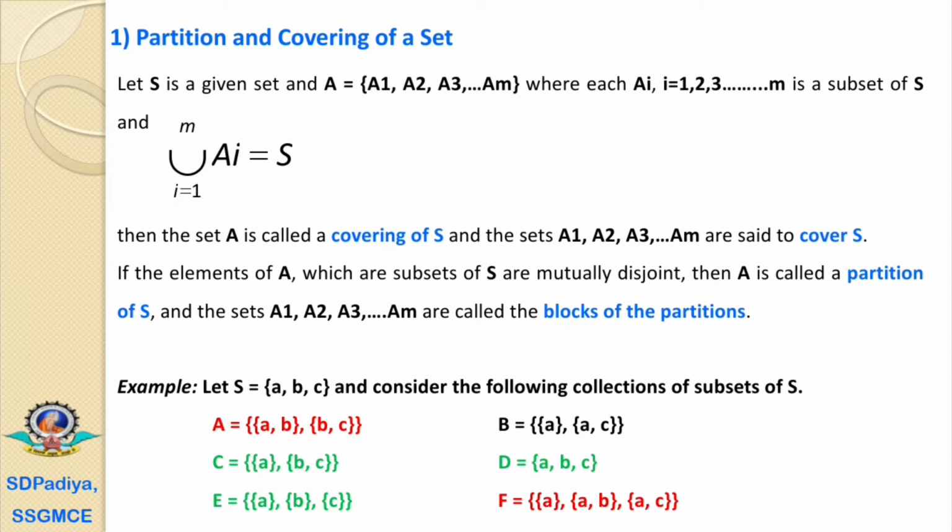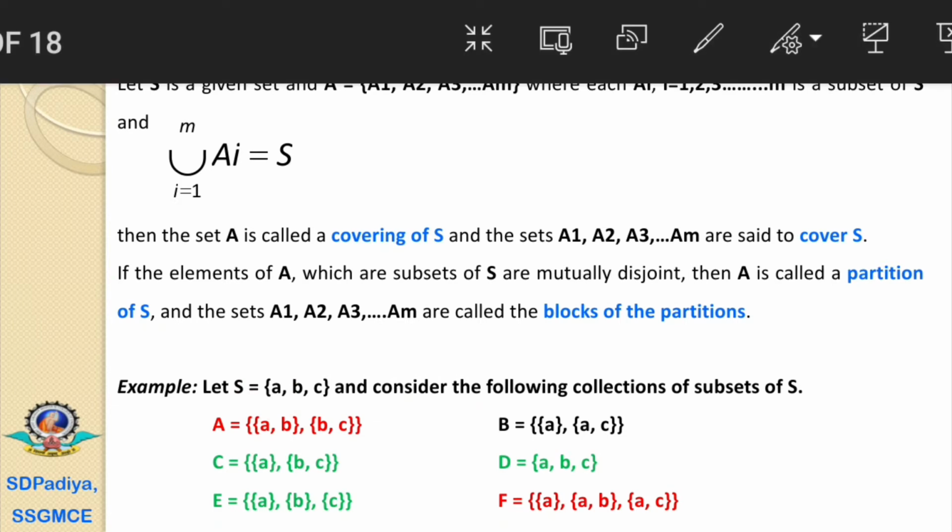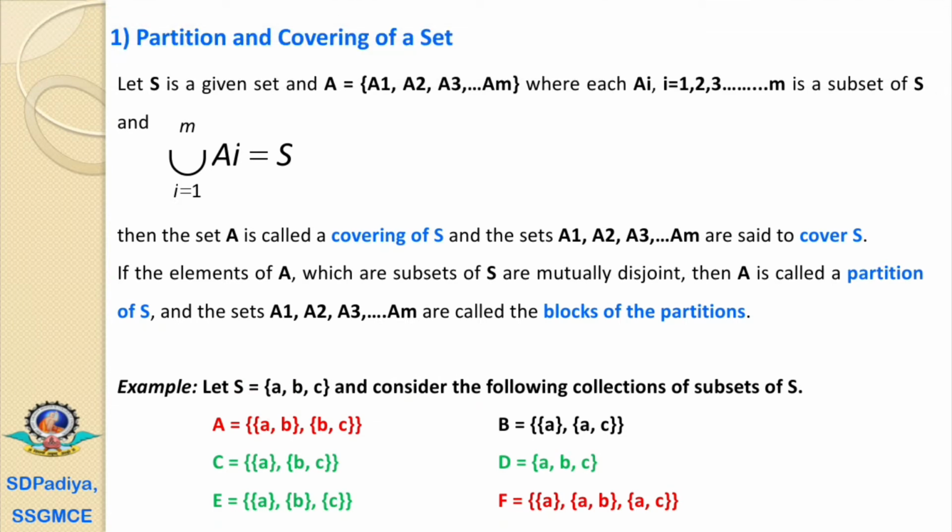But what about the partition? If we look, the first subset {a} and the second subset {b, c} are mutually disjoint. That's why they are blocks of a partition. The set C is a partition of set S, and the subset {a} and the subset {b, c} are the blocks of the partition.